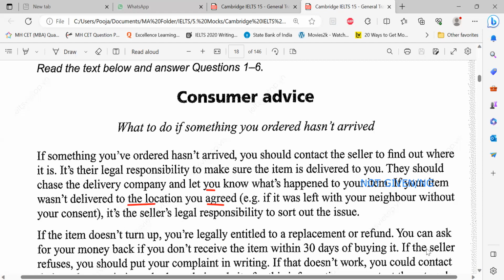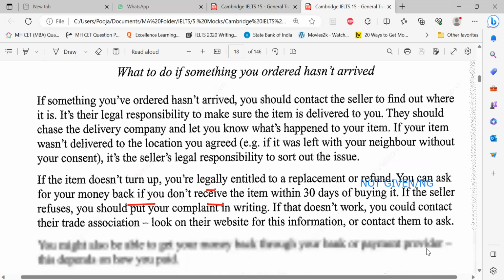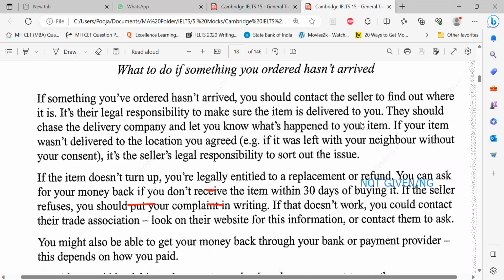Read the third sentence. If the seller refuses, you should put your complaint in writing. If that doesn't work, you could contact their trade association, look on their website for this information, or contact them to ask.